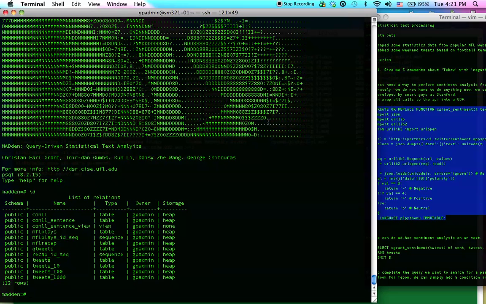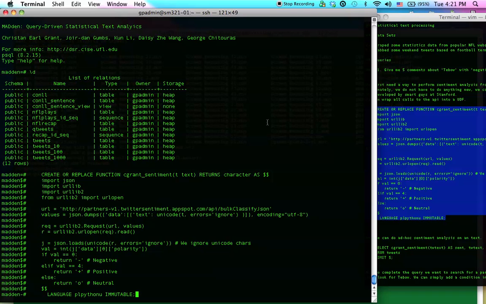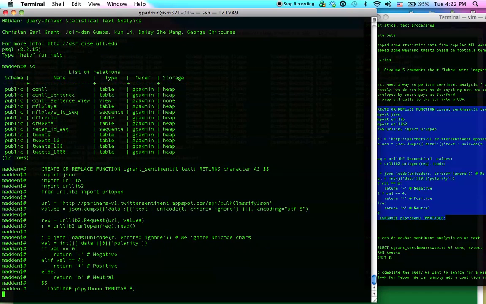So here I have one already written, and I'll paste it into the screen. I call the function cgrant sentiment. It takes some text, and as you can see, this language is PL Python. But it acts like SQL. So all this does is it reads the API, it sends a text sentence that you send in, and returns minus, plus, or a little 0 for neutral. Let's create the function.